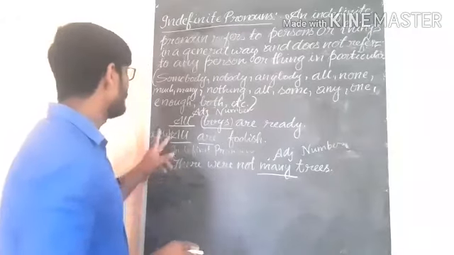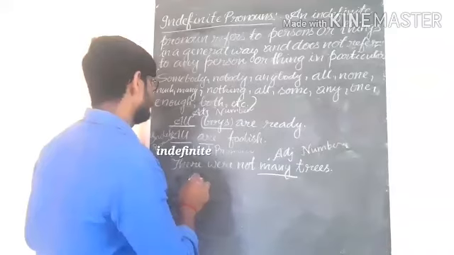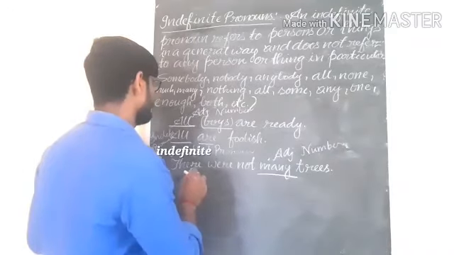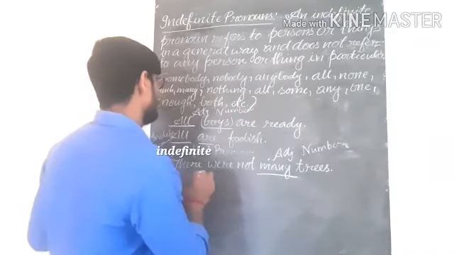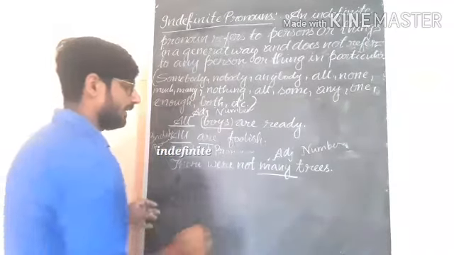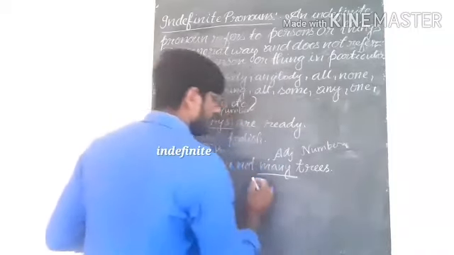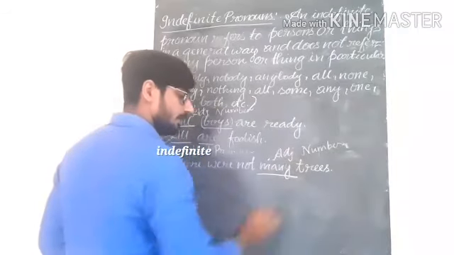Understand? Indefinite pronoun. Afterward you are coming to the next example: there were not many trees. Here you are getting many, adjective of number.